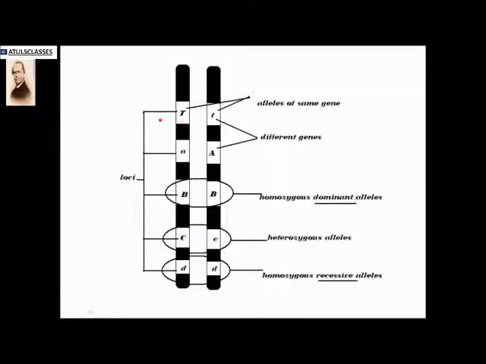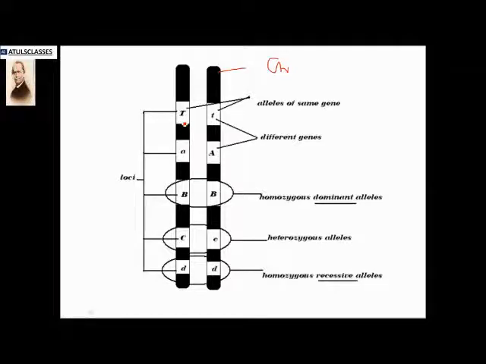Now you can say these are the two chromosomes. On these chromosomes the genes are located. The genes of the same trait are, one on one chromosome, another on the other chromosome. These are homologous chromosomes.